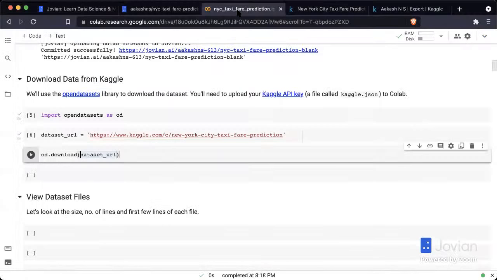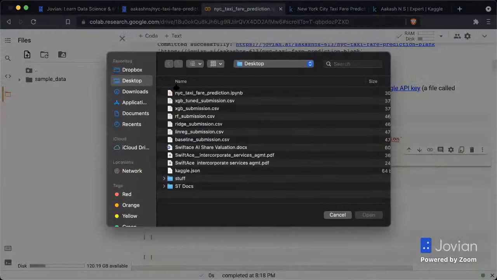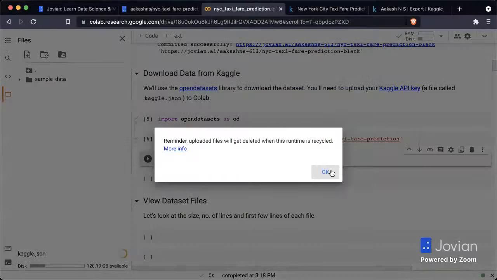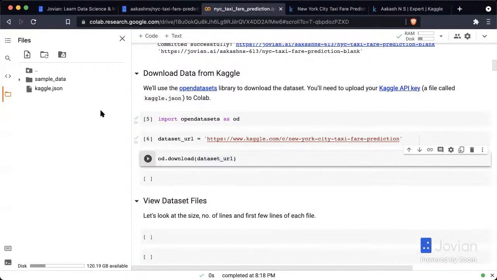Now you need to take this file kaggle.json and come back to Colab. And on Colab, go to the Files tab and upload this kaggle.json file. Now, unfortunately, you'll have to do this every time you run the notebook. So I suggest downloading the kaggle.json file once and keeping it handy like I have here on my desktop, so you can upload it whenever you need it.